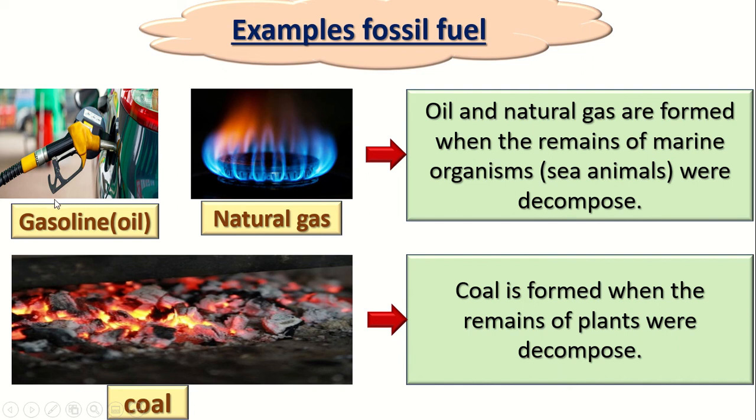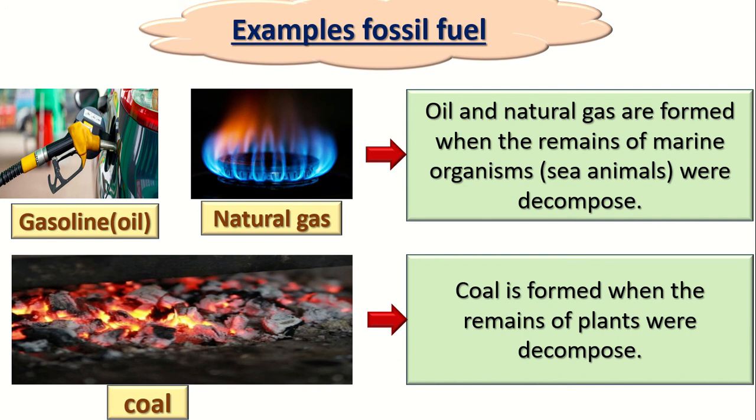Number two, the gasoline and the natural gas. Do you know what the gasoline and natural gas are made of? They are formed when the remains of marine organisms decompose. What's the meaning of marine organisms? Marine organisms means sea animals, like the fish, like the octopus.